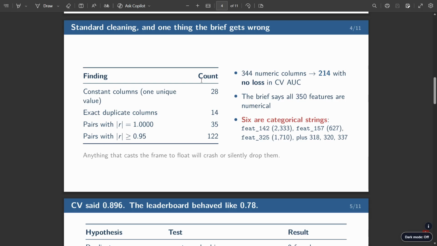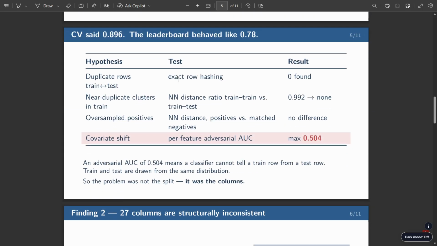After the cleaning, we hit a problem. Our cross validation said AUC 0.896. The leaderboard behaved like 0.78. The gap is too large to be noise. So we went on looking at what's going on out there.